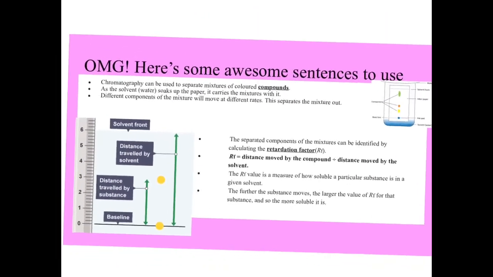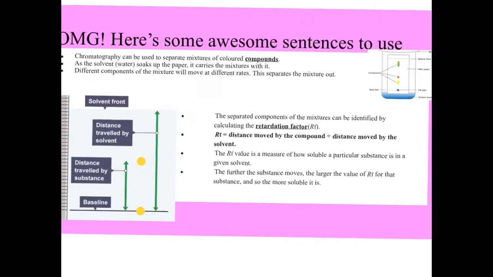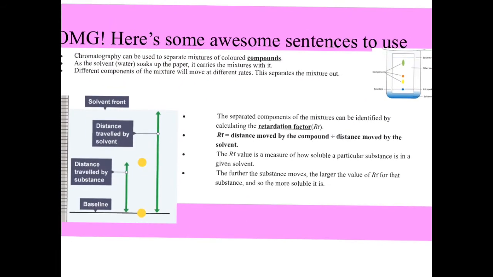So separated compound mixtures can be identified by calculating their retardation factor. Okay, retardation factor, RF value: distance moved by compound divided by the distance moved by the solvent.